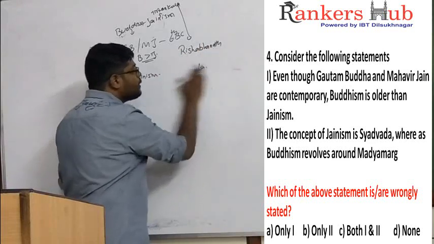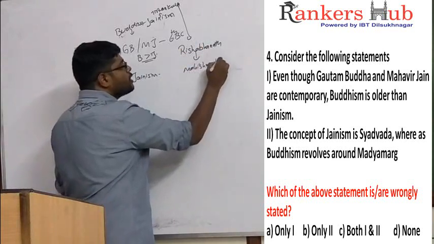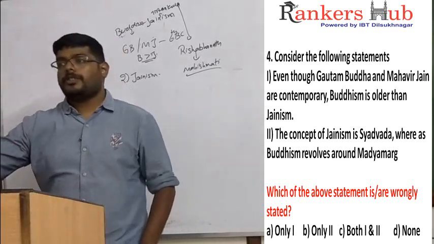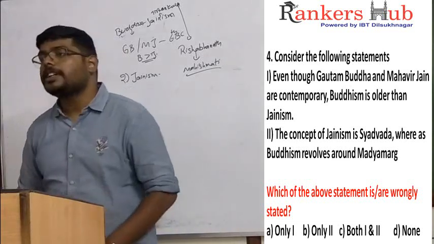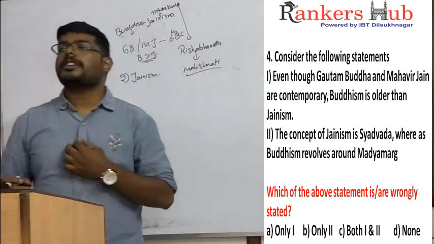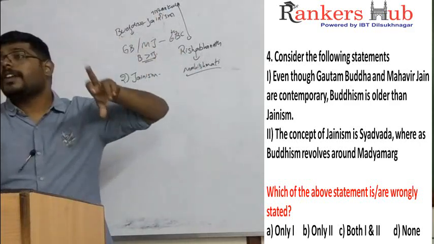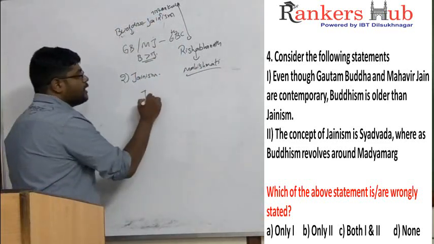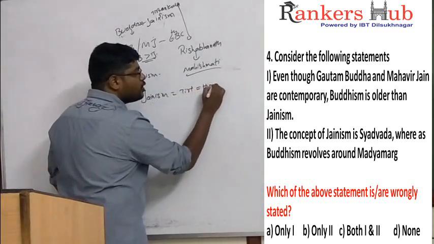And who is Rishabhanath? Rishabhanath is the person who established the Mahishmati dynasty. Mahishmati is much older, as the Mahishmati dynasty is found in Vedic civilization, and the same Rishabhanath gave Tirthankara. That means Tirthankara is as old as Hinduism, and Jainism is as old as Tirthankara. Jainism is equal to Tirthankara and Tirthankara is equal to Hinduism.